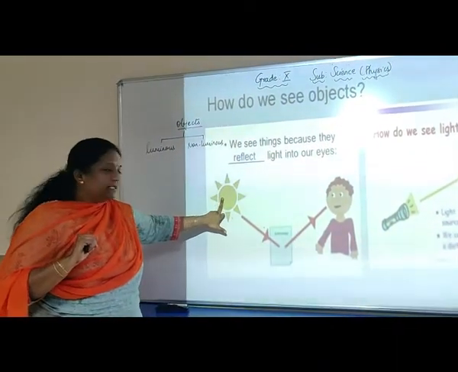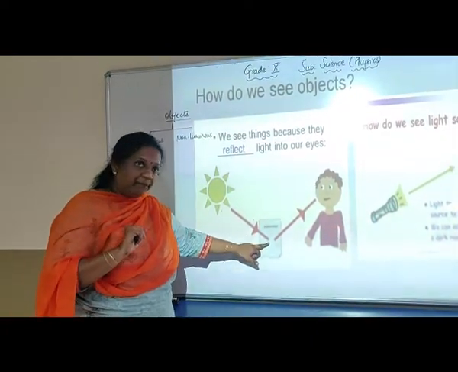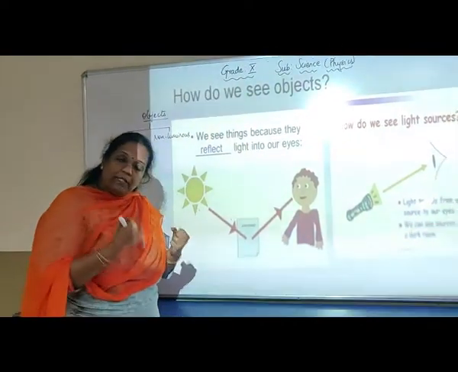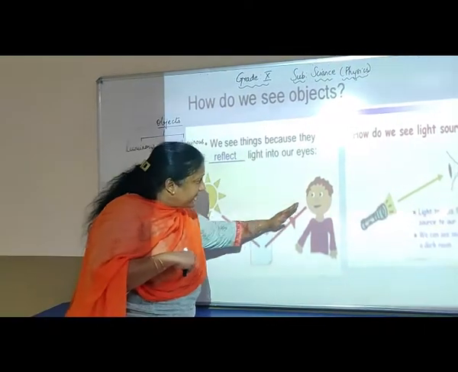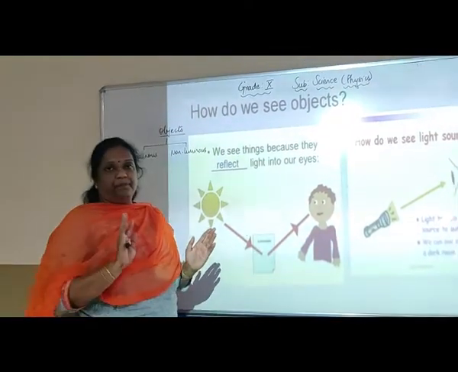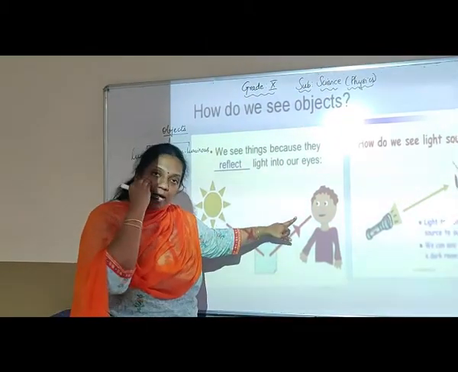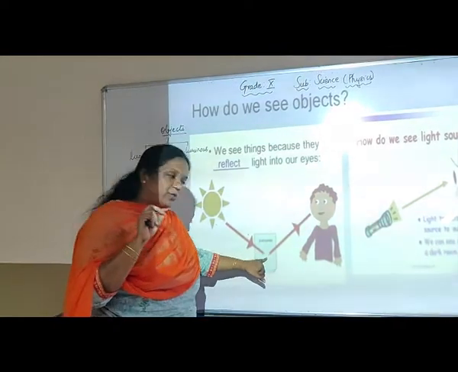The light from the sun falls on the non-luminous object. What does this object do? It absorbs certain colors of the white light and it reflects the rest back. So whatever light is reflected reaches our eyes, and that way we are able to see this object.